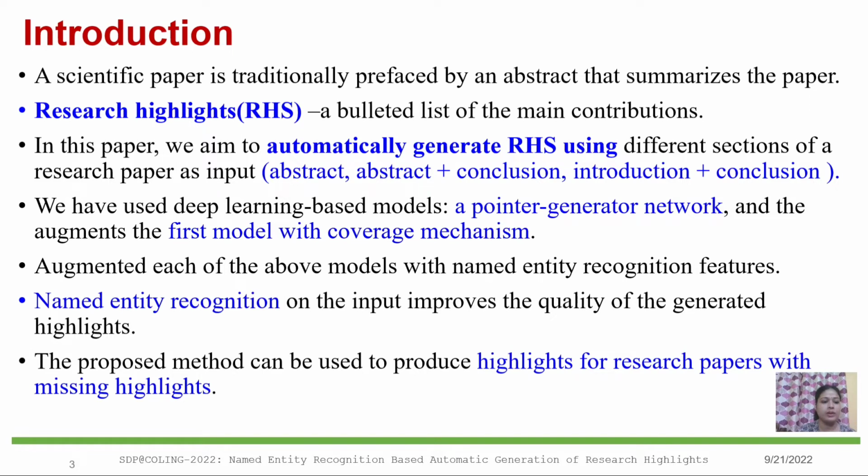We investigated whether the use of named entity recognition on the input improves the quality of the generated highlights. The practical implication of this paper is that the proposed method can be used to produce highlights for research papers with missing highlights. To the best of our knowledge, this work is the first attempt to use a NER-based pointer generator with coverage mechanism to generate research highlights.